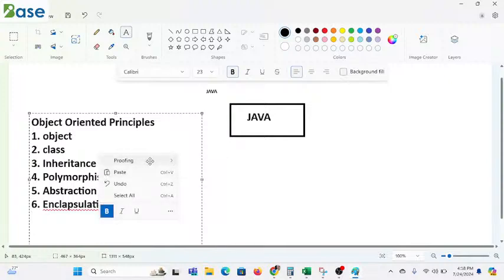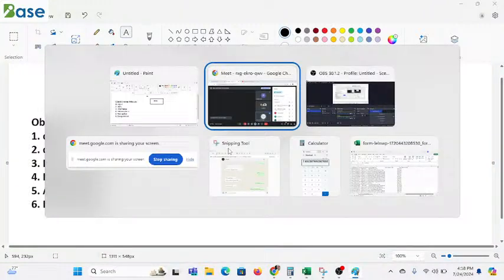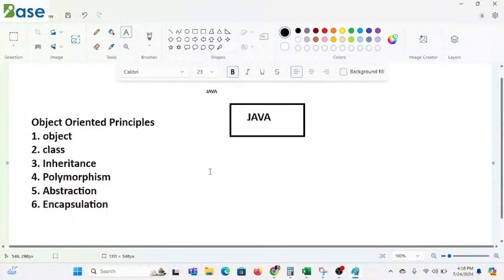Okay, so what is meant by object oriented principles, what are the different types? So object, class, inheritance, polymorphism, abstraction, encapsulation, these all are called object oriented principles.